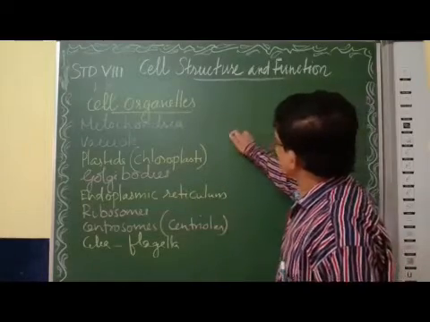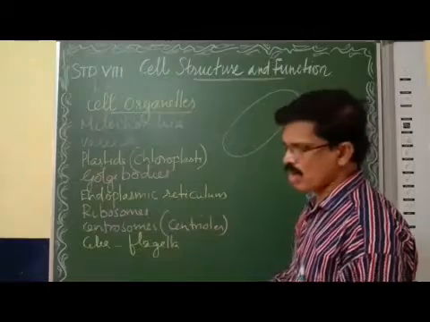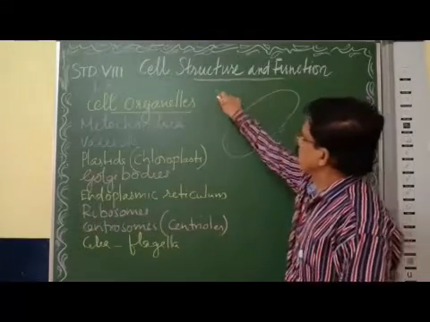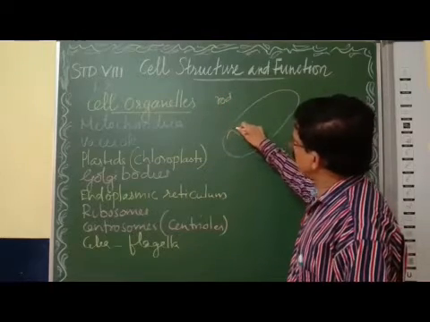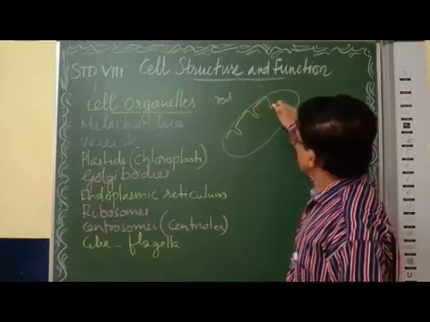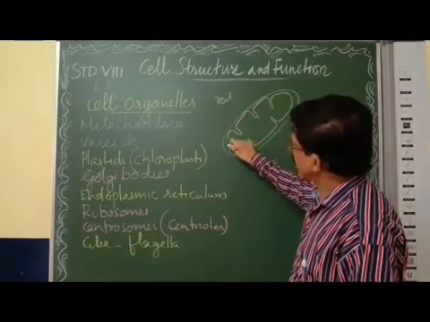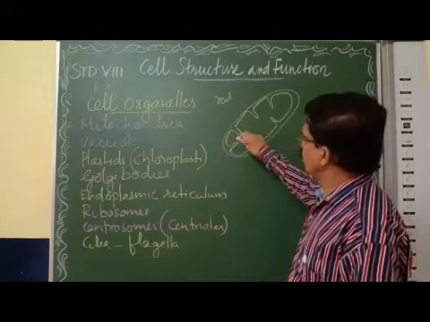Now mitochondria. If I draw the structure, mitochondria is a rod-shaped organelle. They have two membranes, the outer membrane and the inner membrane, and there is a fluid inside.